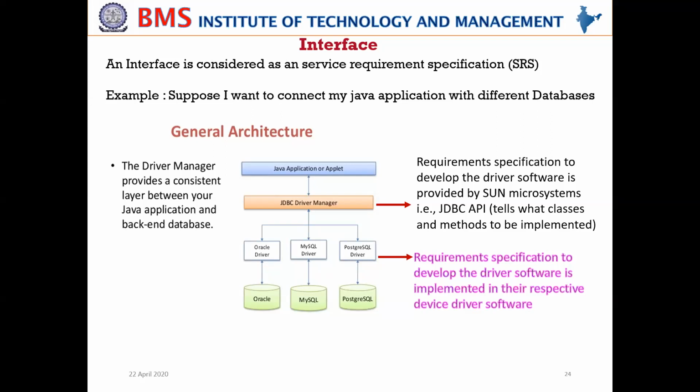They only specify the abstract view, only the declaration of the functions, the classes and the methods that have to be implemented. They will not provide you the complete details. They provide only the abstract view of the methods and classes that have to be implemented. Which are the methods to be implemented?